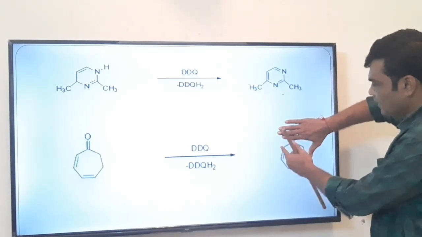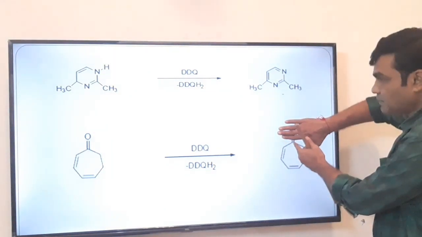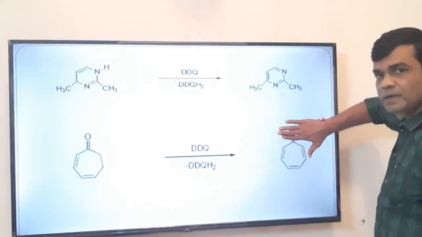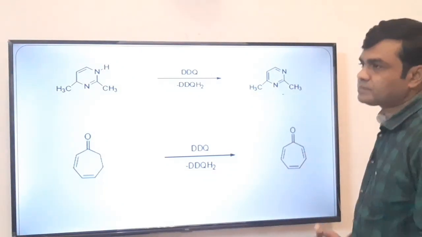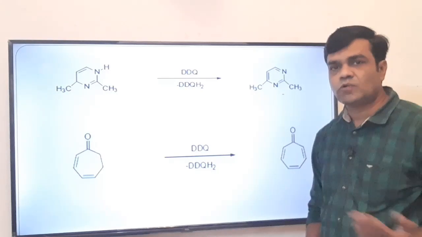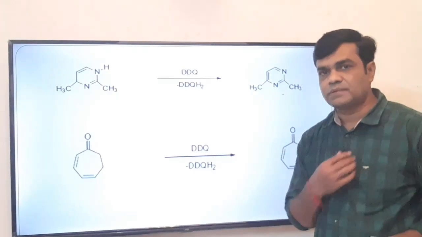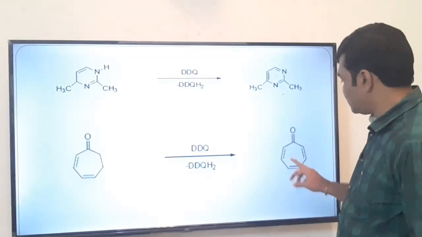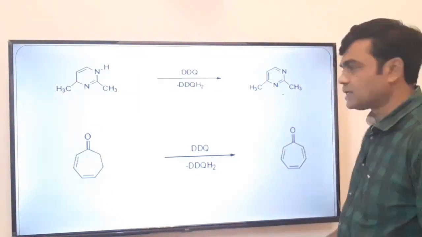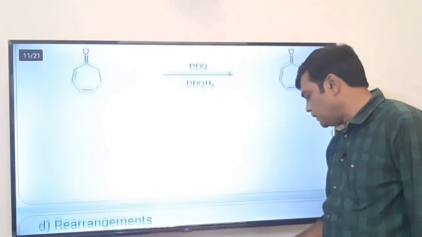sp2 hybridized, sp2, sp2, this sp2, this sp2, and the carbon having positive charge, the deficient carbon, is also sp2 hybridized, that is a carbonium ion. So it is nothing but the tropylium cation, and we know that the tropylium cation obeys Huckel's rule, that is planar cyclic delocalization of pi electrons. If you see the delocalized structures, it will give 7 resonating structures, and it obeys the 4n plus 2 pi electron rule because there are 3 pi bonds, so 6 pi electrons are there. So this non-aromatic compound is converted into an aromatic compound due to DDQ.